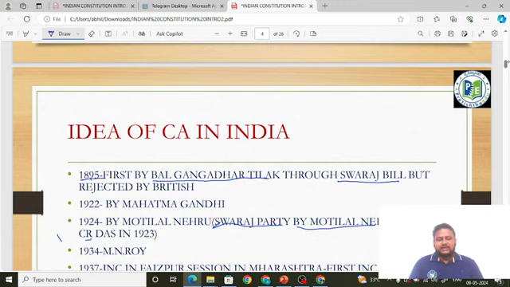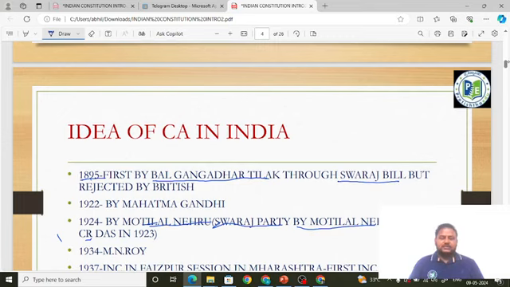In 1924, Motilal Nehru put forward the idea for Constituent Assembly for India. So first was Tilak, in 1922 it is Mahatma Gandhi, and in 1924 it was by Motilal Nehru, not Jawaharlal Nehru friends, it is Motilal Nehru. Remember friends, they can ask the chronology also. First Tilak, then Gandhiji and Motilal Nehru. They can give 1, 2, 3, 4 or 2, 3, 4, 1, something like that. Question can be asked in any way, but if you know the concept you will be able to answer in any way.